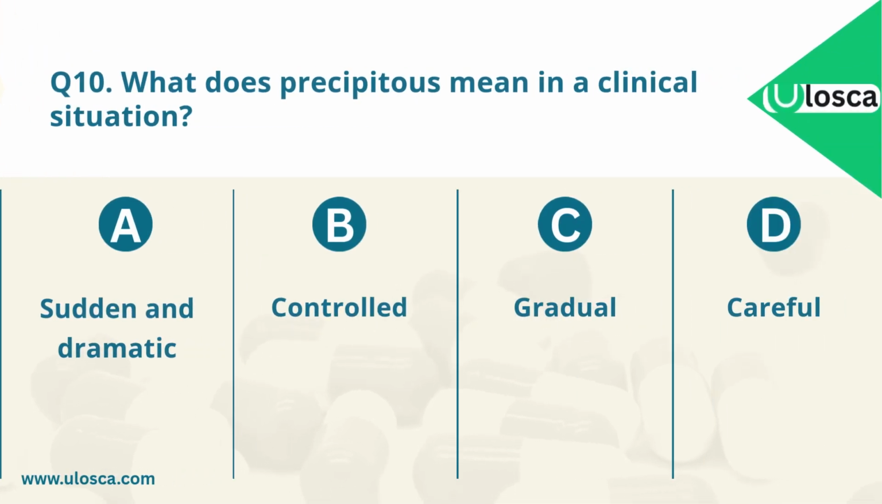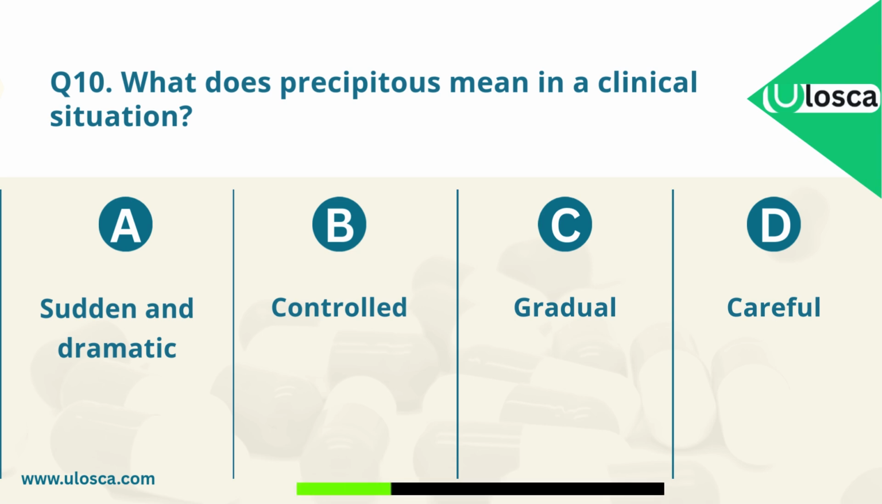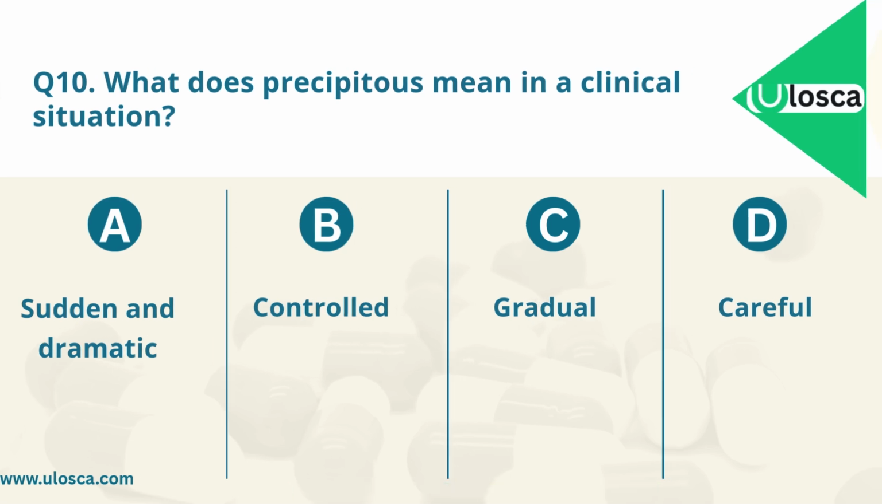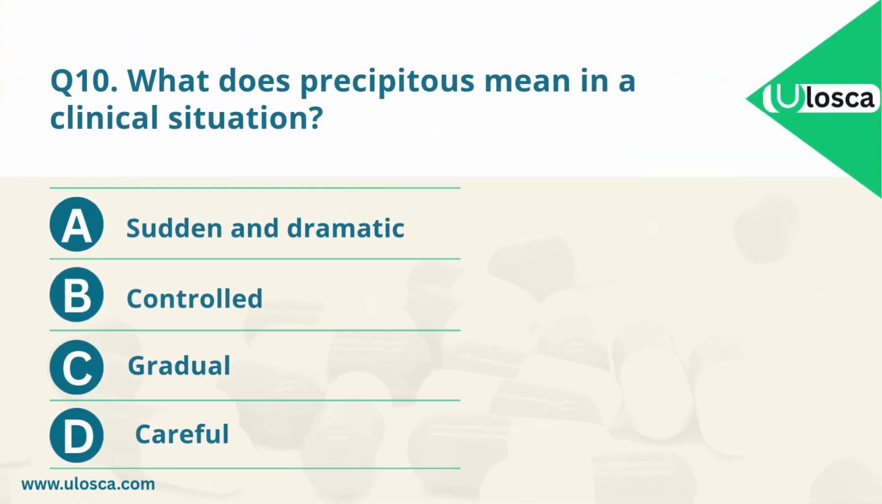Question 10. What does precipitous mean in a clinical situation? A. Sudden and dramatic. B. Controlled. C. Gradual. D. Careful. Which one is the correct answer? The correct answer is A. Sudden and dramatic.